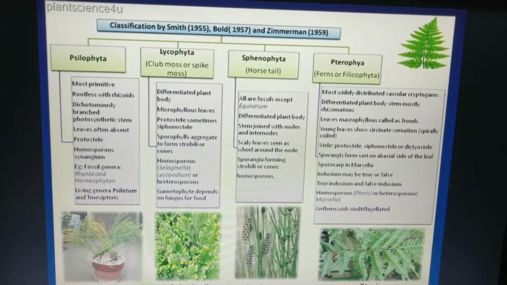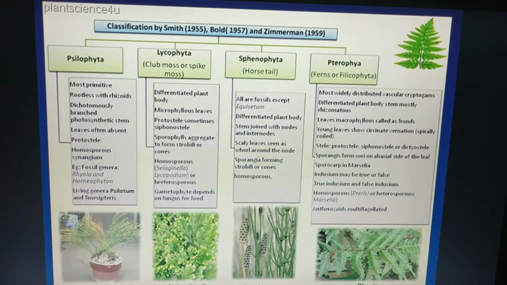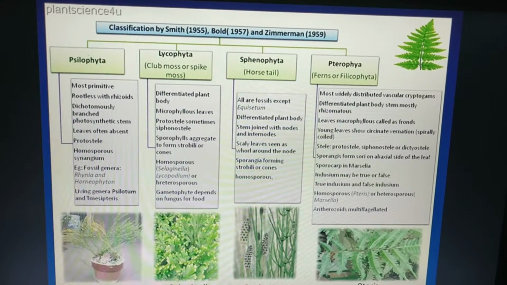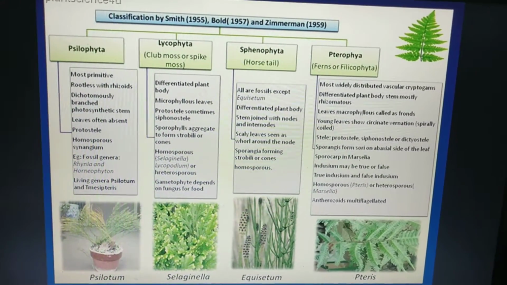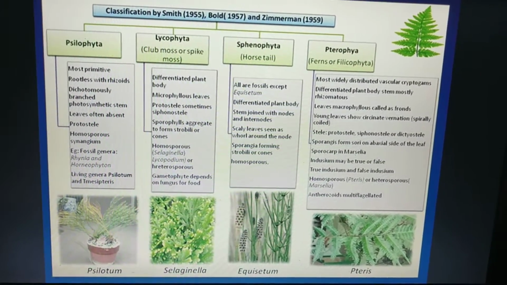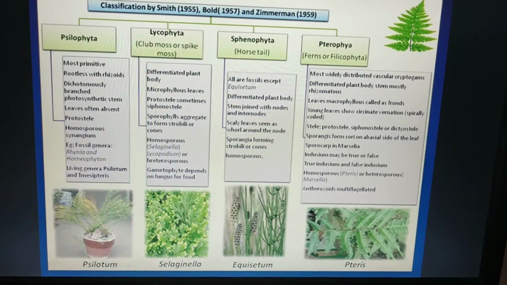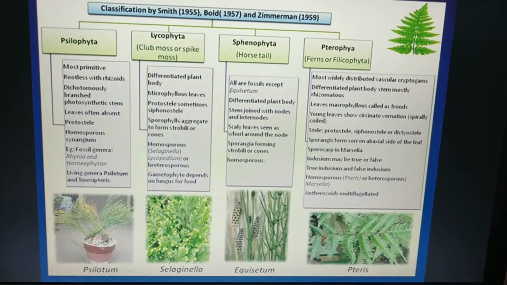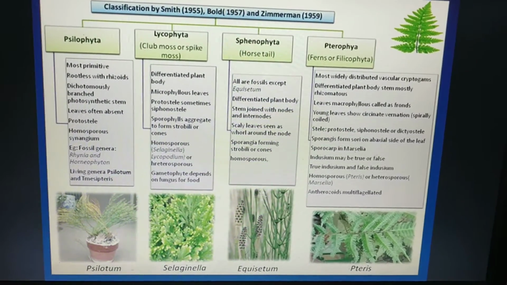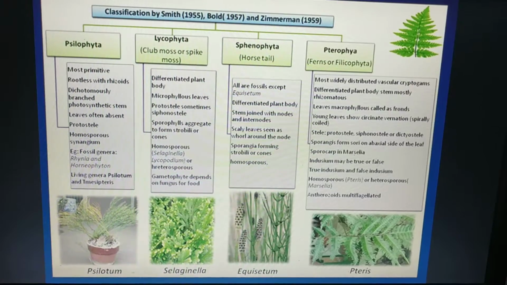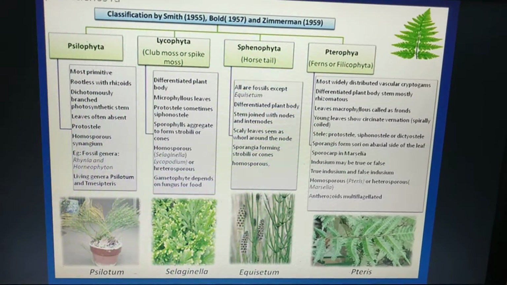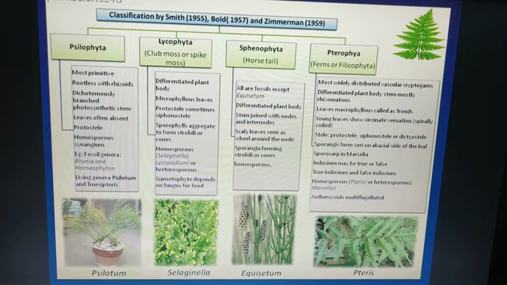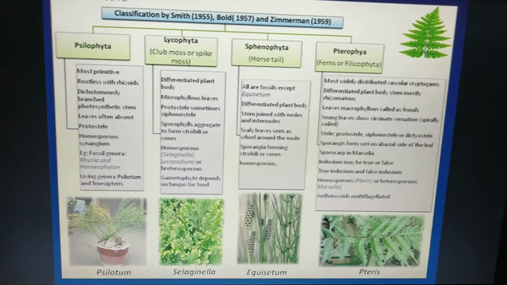They classified pteridophytes into Psilophyta, Lycophyta, which is also known as the club moss or the spike moss, Sphenophyta, which is known as the horsetail, and Pterophyta, which are in turn referred to as the ferns or the Filicophyta. Now, the living example of Psilophyta is Psilotum, that of Lycophyta is Selaginella, for Sphenophyta it is Equisetum, and an example of Pterophyta is Pteris.